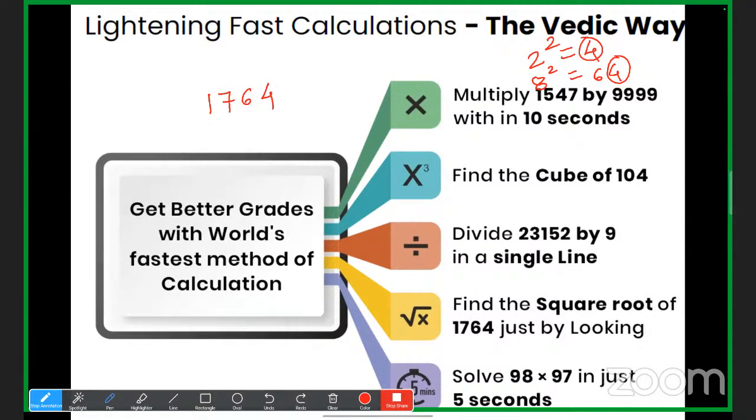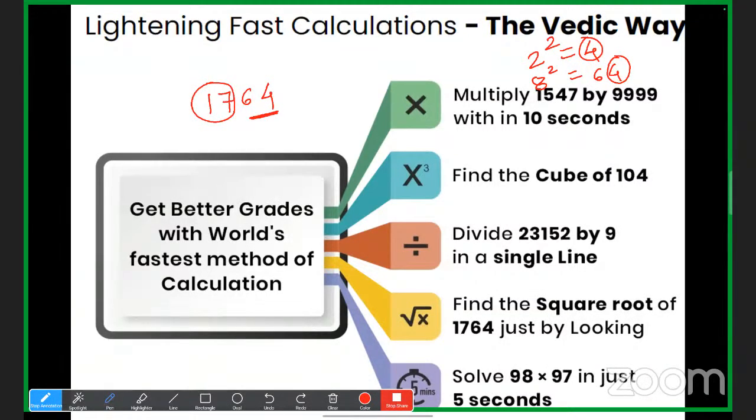Okay, so how to decide now whether 2 or 8 will come at the unit place of the square root of this number? Now just ignore the last two digits. Now we have 17, right? What is the nearest perfect square of this number, 17? 16. The square root of 16 is 4.